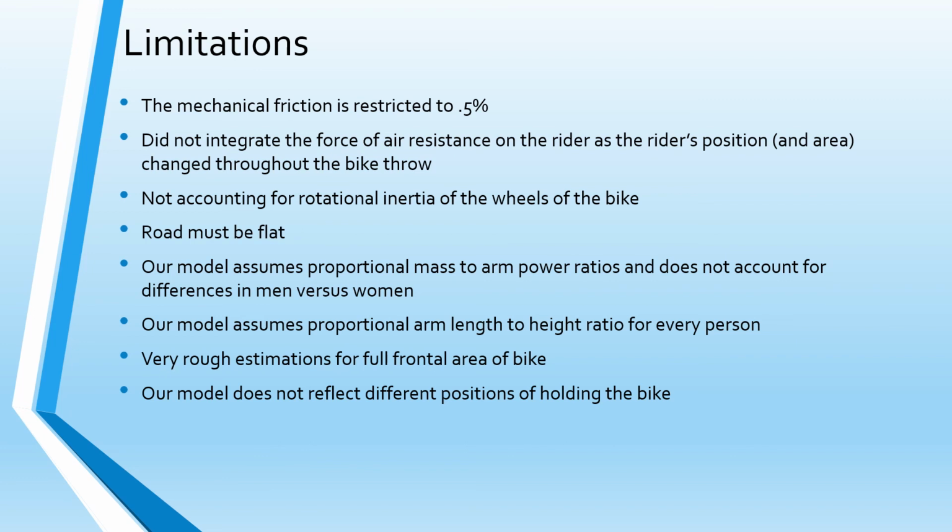According to our model, the road must be flat for our model to work. Our model also assumes that there's a proportional mass to arm power ratio for bench press. It also did not account for differences between men and women. Our model also assumes proportional arm length to height ratio is equal for every person. We also estimated that the front of the wheel makes up 5/12 of the area of the front of the bike. Our model also does not reflect the different positions in holding the bike.